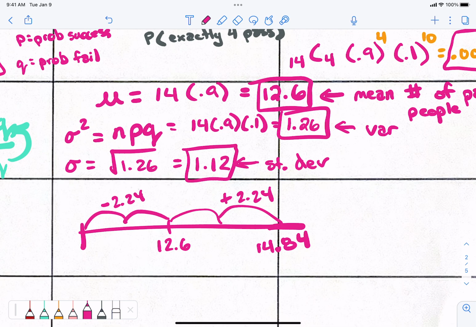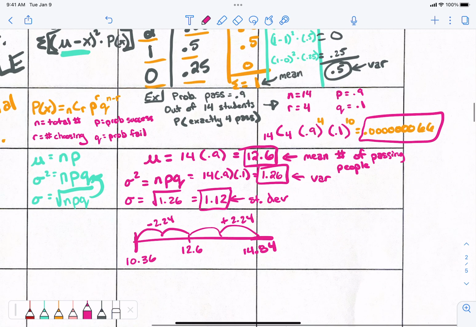But how many people would have to fail in order for me to be like, whoa, something happened? Like 10.36. If only 10 people pass and 4 people fail, then there's going to be a problem, something's going on. Maybe I didn't teach them well enough, or maybe the test was too hard, or whatever, right? Okay, this is how this is working.